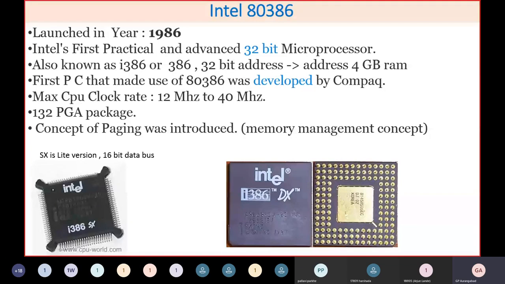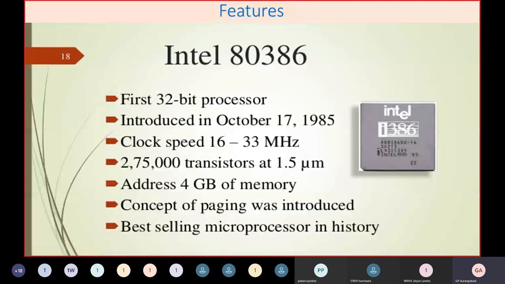Mostly we used to work on text or programming languages; of course we work with graphics, but very limited graphics. Then these are some features of 80386 that we covered: 32-bit, maximum frequency 30 to 43 megahertz. Almost 2,75,000 transistors were on the chip. The size is now reduced to 1.5 micrometer per transistor. It can address up to 4 GB.